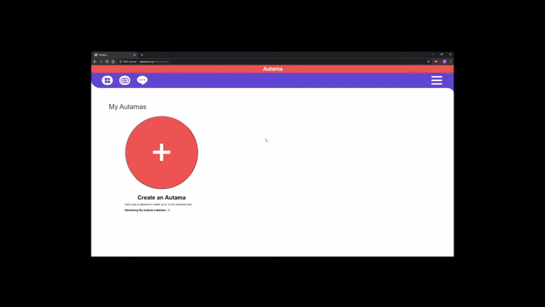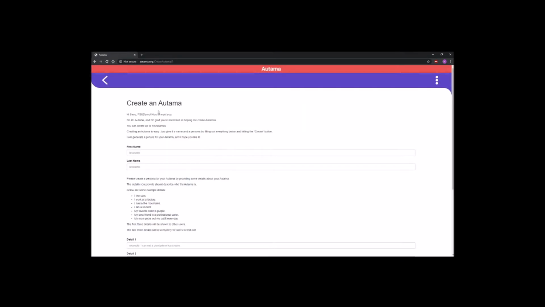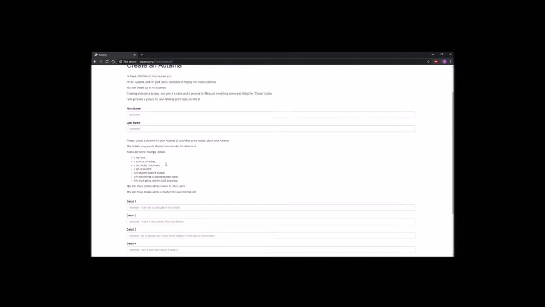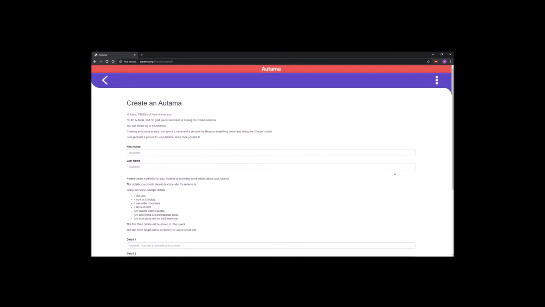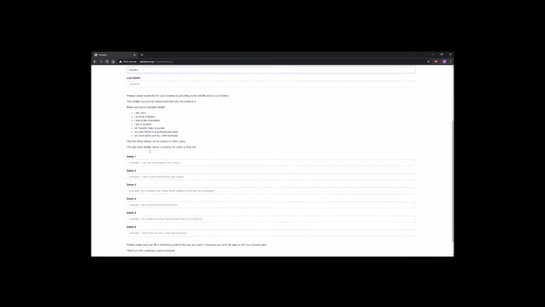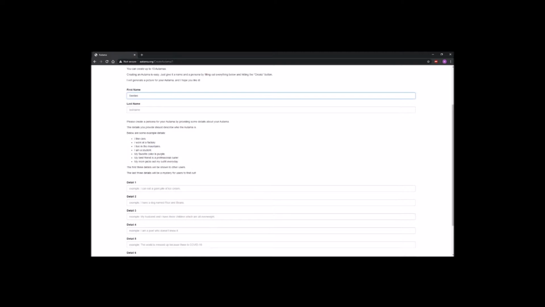This page will display all of your currently created Autama and let you create more. There are some instructions and some examples to make this easier. What should we create? Perhaps the ultimate Beatles fan, so we'll go and call him Beatles. For a last name, maybe we'll just say the fan.